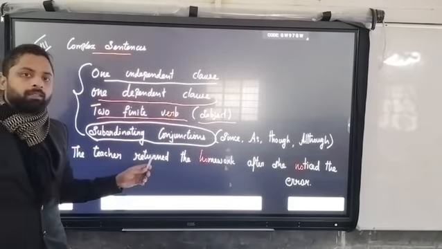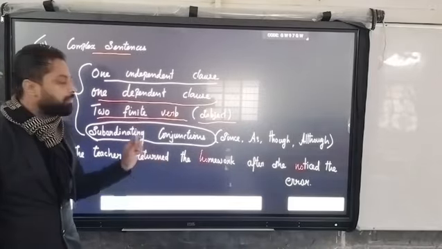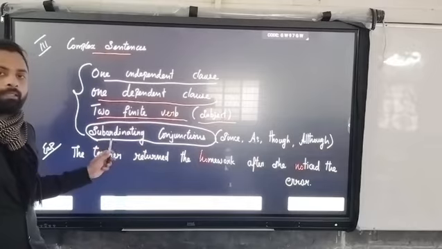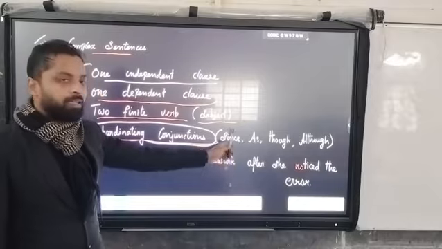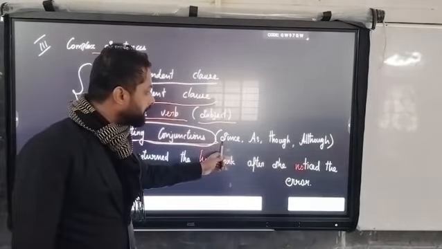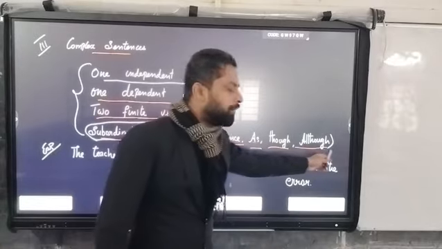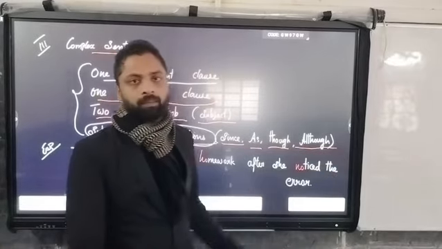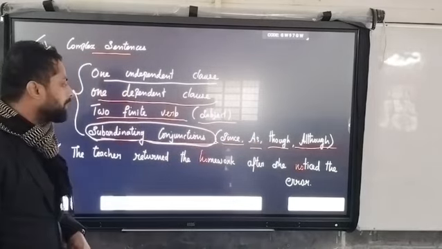In the compound sentence, we discussed that clauses are joined by coordinating conjunctions, but in the complex sentence they are joined by subordinate conjunctions like since, as, though, although, that, etc.